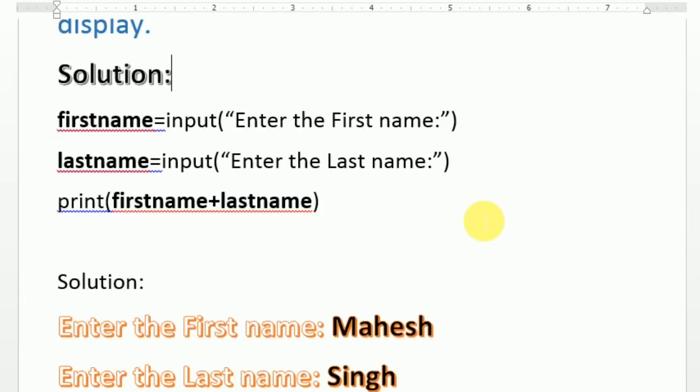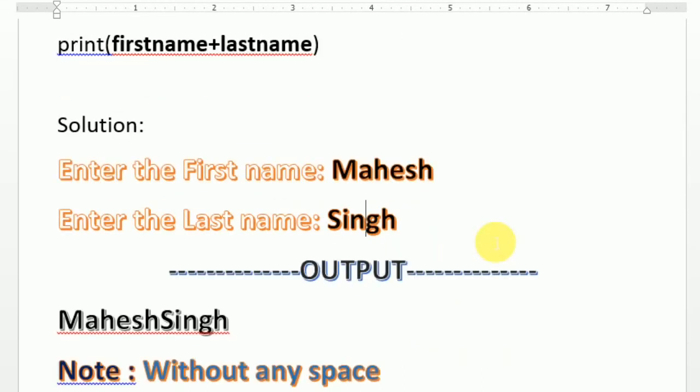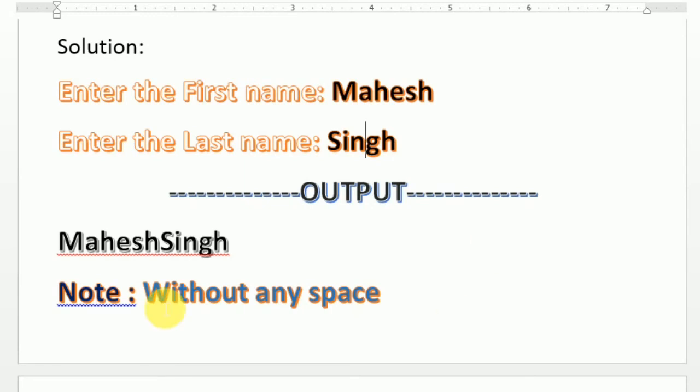And when I run it, it will ask you first for the first name, Mahesh, that I enter, then enter the last name, Singh, and when we execute, it will show me like this. But there is one problem: there is no gap between Mahesh Singh. It is without any space. So I'm going to solve that problem also. First let us execute this program.